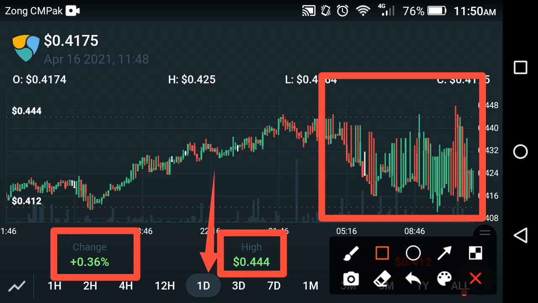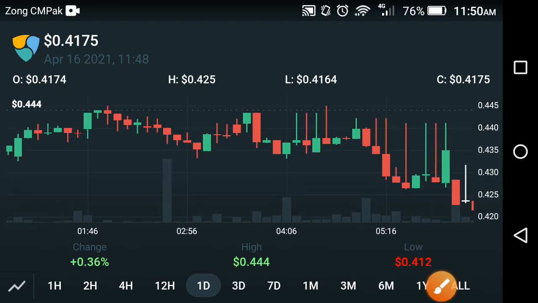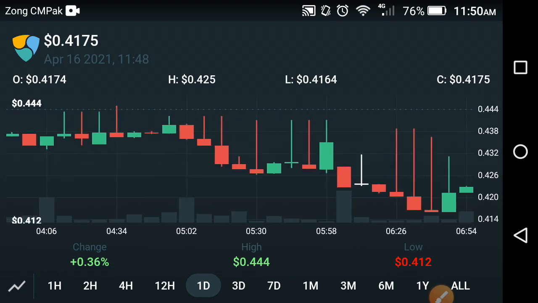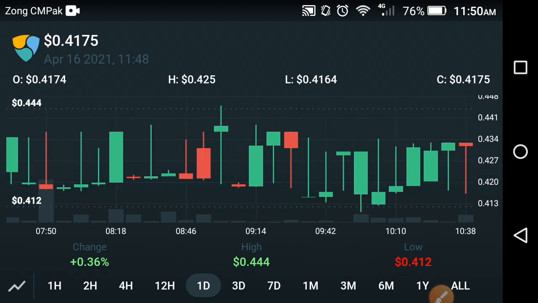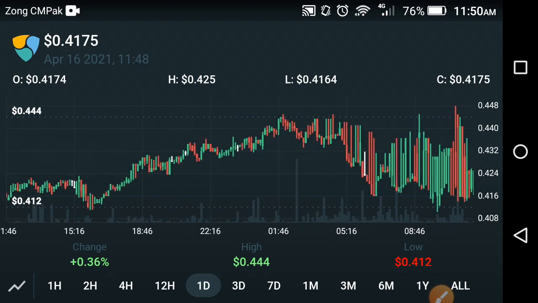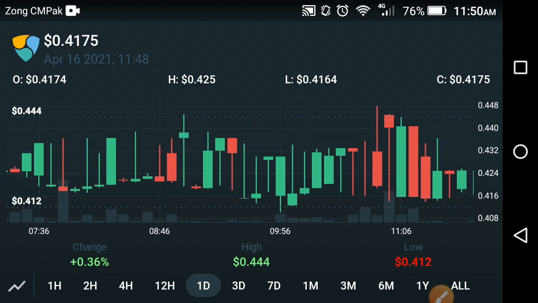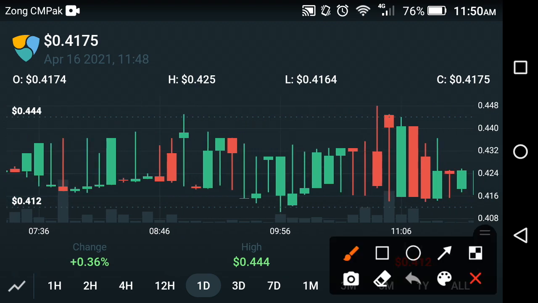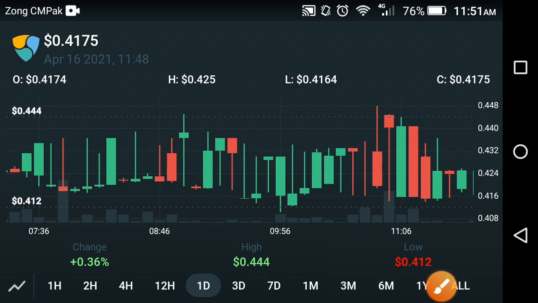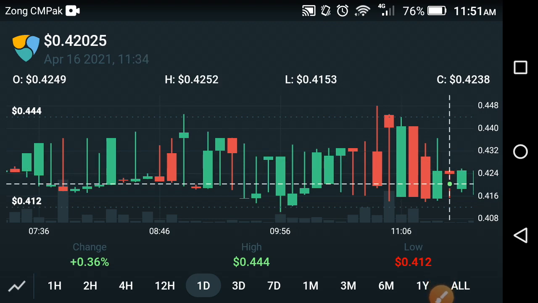Now friends, if we look at the graph of the XEM coin, absolutely a very complex structure occurs in the XEM coin. As you can see here, really bad falls occur. After some falls there is a jump, after a fall there is a jump. The same procedure occurs in the XEM coin. One or two candles of falls and one candle of jump, the same process occurs. Four candles of falls and 1 candle of jump. So absolutely a very bad situation goes on in the XEM coin. As you can see on the graph, the price fell very badly in the last 1 day, friends.